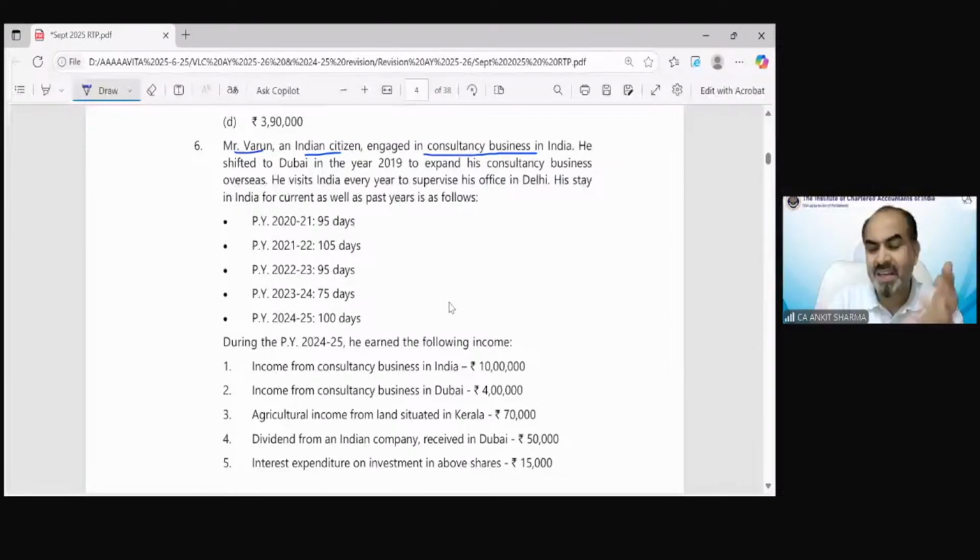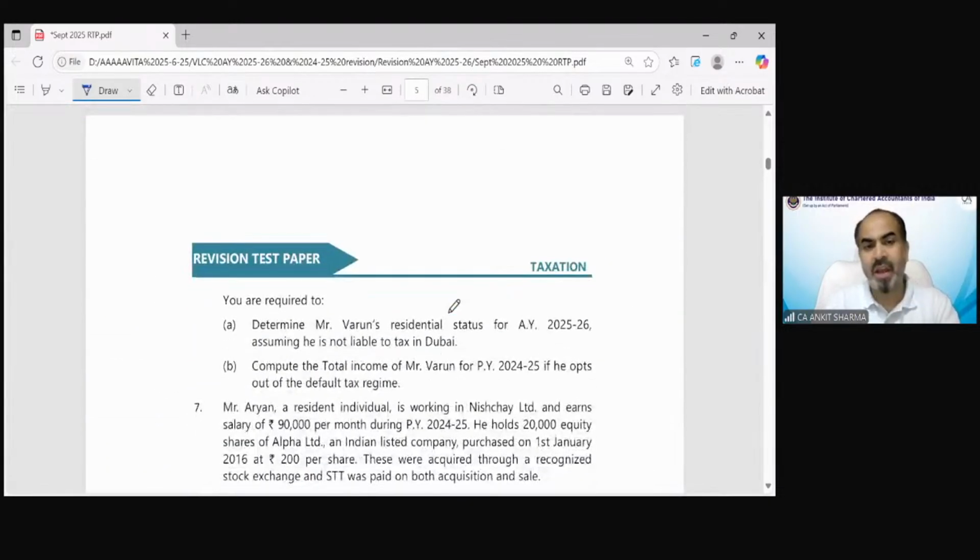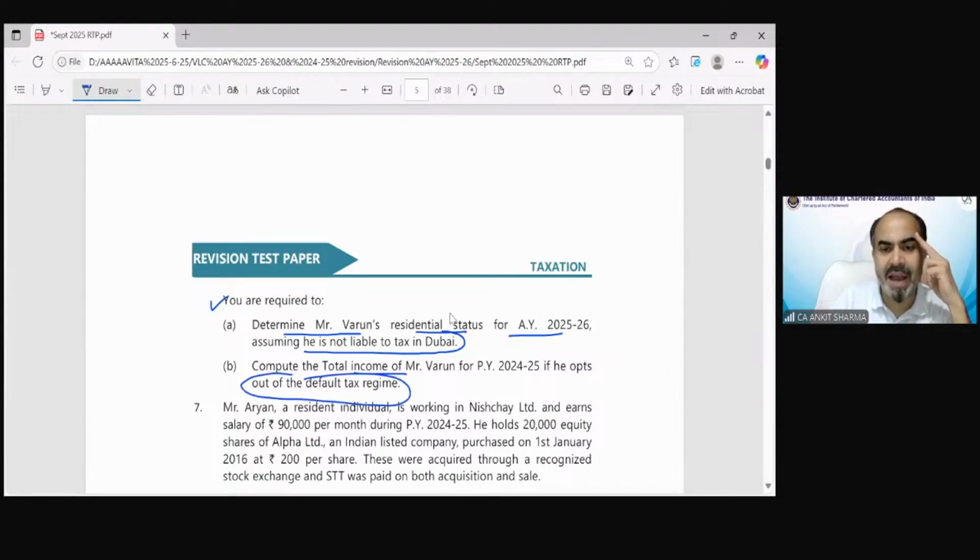Now, one student was asking, sir, I was not able to understand the question. So let me tell you again, you can read this question like this, that this is the information, and now starting from the end, so you will understand what information is relevant for my question. Determine Mr. Varun's residential status for assessment year 25-26, assuming he is not liable to tax in Dubai. Okay, so we have to find out the residential status and compute his total income if he opts out of the default tax regime. That means optional tax regime question income we need to calculate.